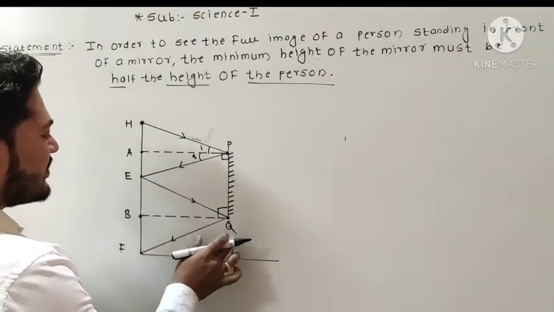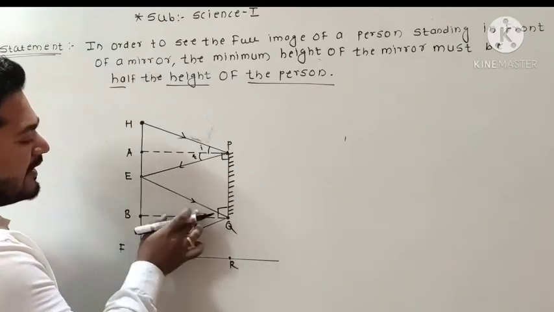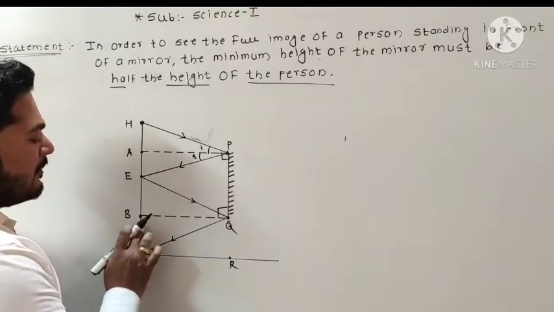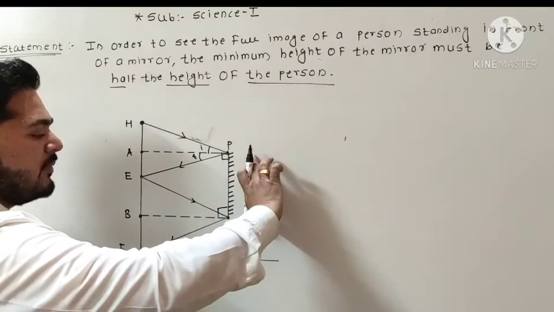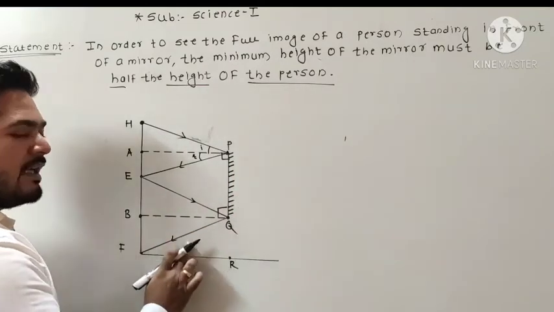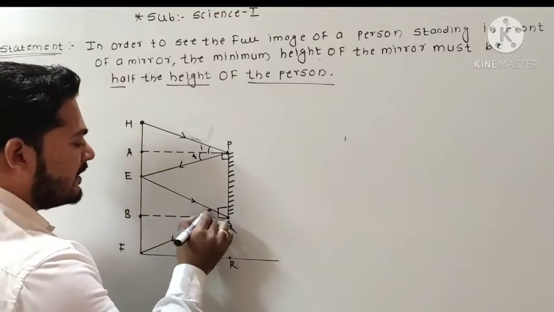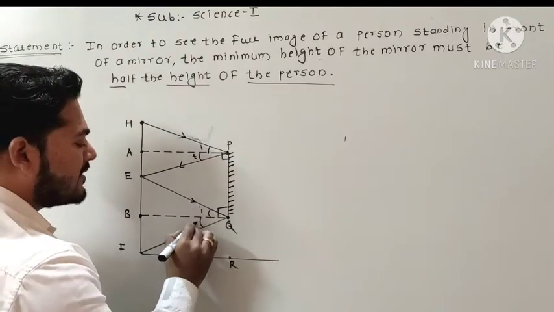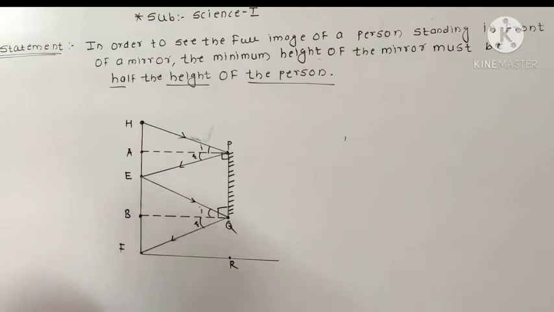For the second reflection, EQ is an incident ray and BQ is a normal on PQ, and FQ is a reflected ray. So for that this is the angle of incident and this is the angle of reflection, okay.